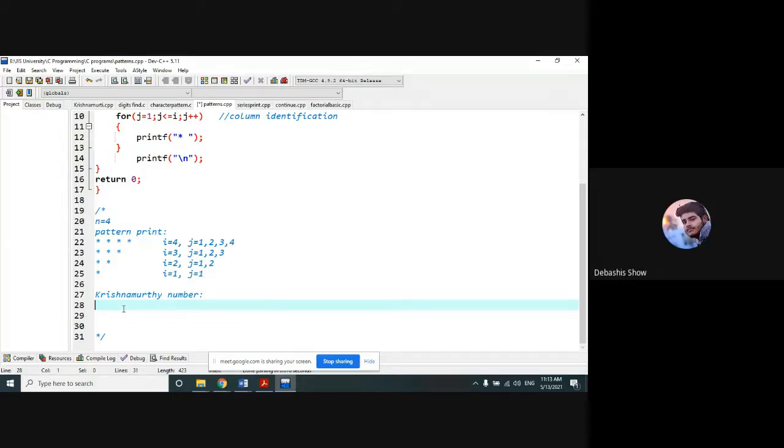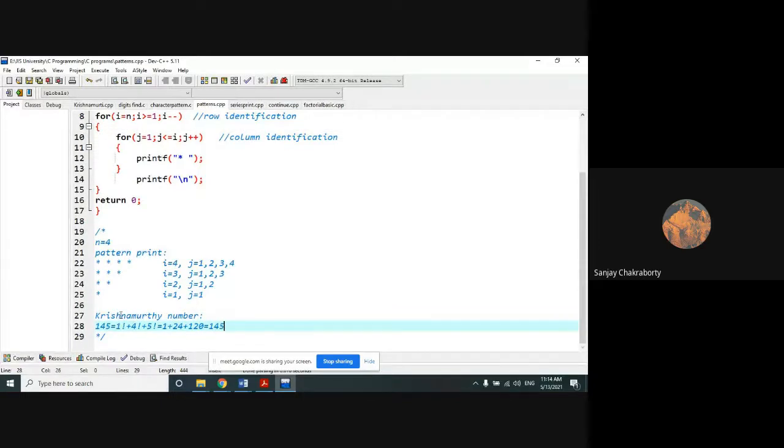In the case of the Krishnamurti number, it is the sum of the factorials of the digits. It is actually a similar concept. Suppose we take the number 145; the summation of the individual digits' factorials will return that number. What is 1 factorial? 1. What is the value of 4 factorial? 4 into 3 into 2, 24. Plus what is 5 factorial? 120. So what is the total? 145. Understood? That is the Krishnamurti number.